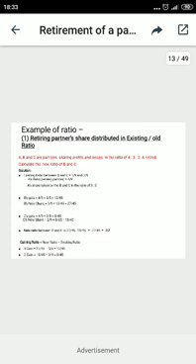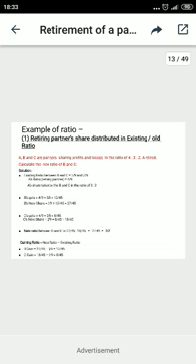So when the outgoing partner leaves, the share 4 by 9 will be taken by the old partners B and C in their ratio of 3:2. So 3:2 will be used for distributing the 4 by 9.